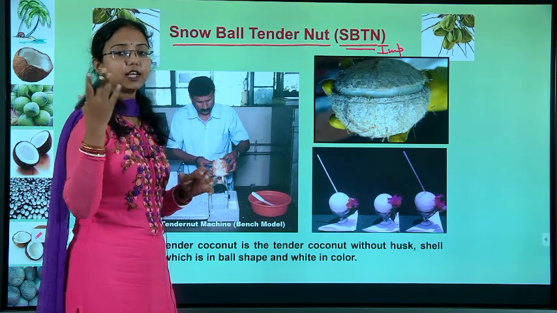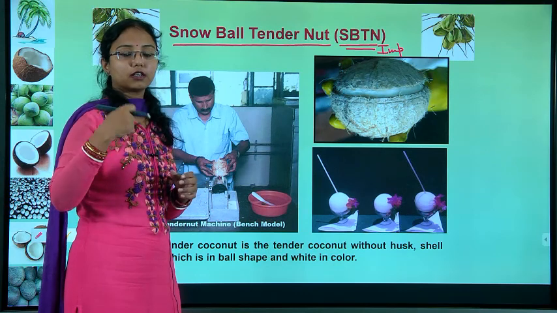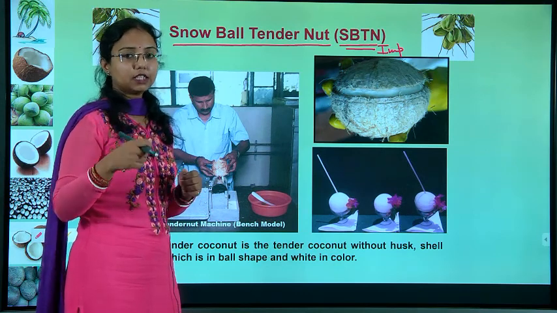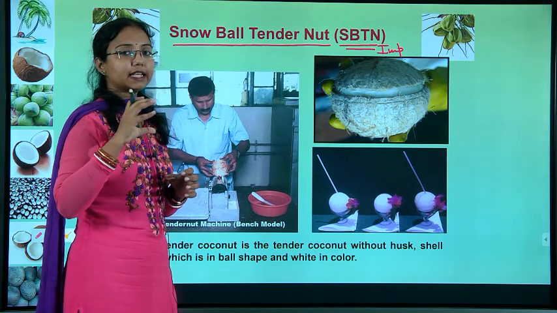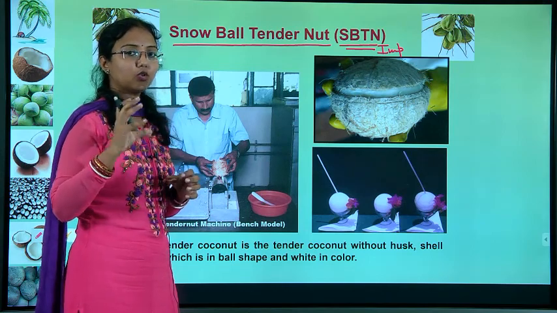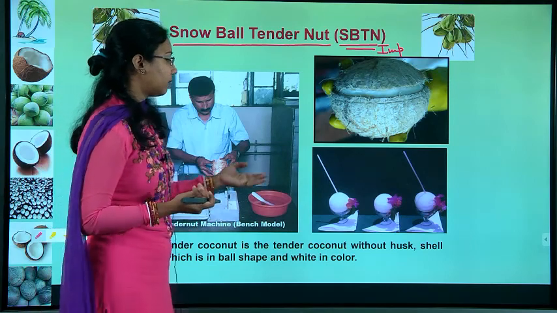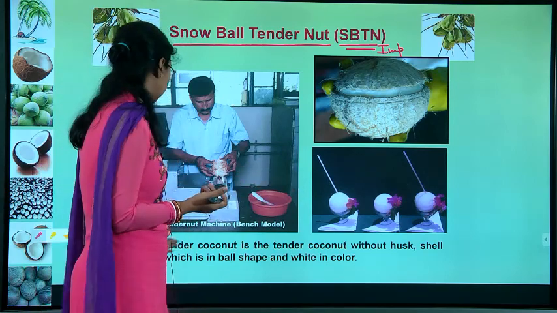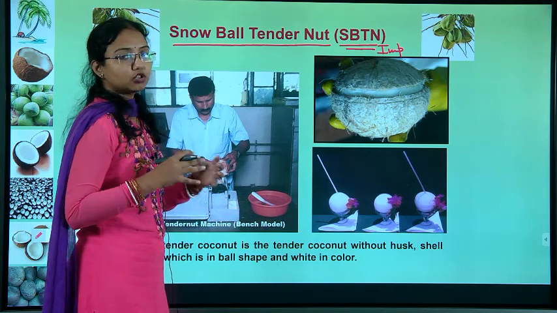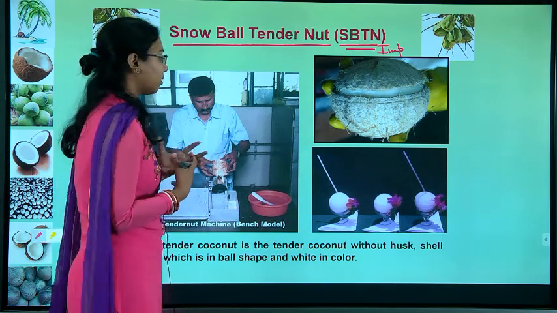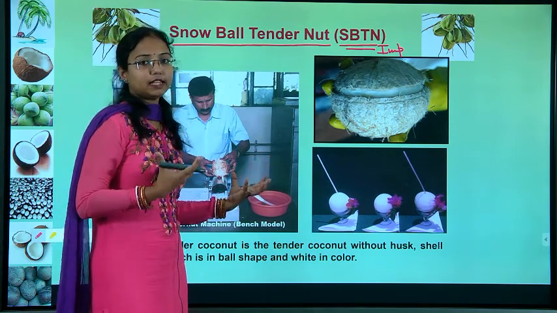We normally cut it from the middle, or we just grate it, but they will not do that. They will cut the top layer and take the whole ball as such. Snowball tender coconut is a tender coconut without the husk, shell and tester, in a ball shape and white in color. They give it in whole form and people eat it.